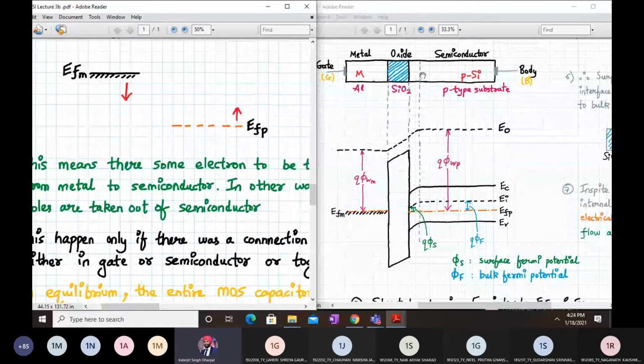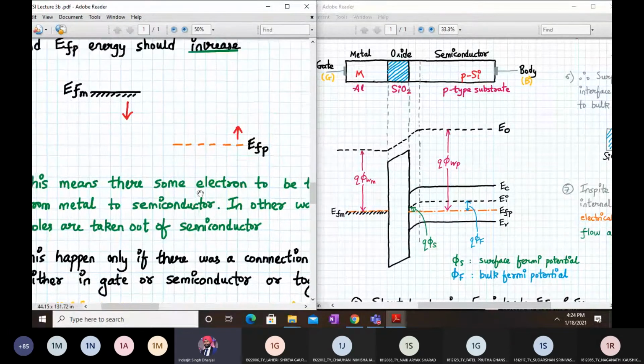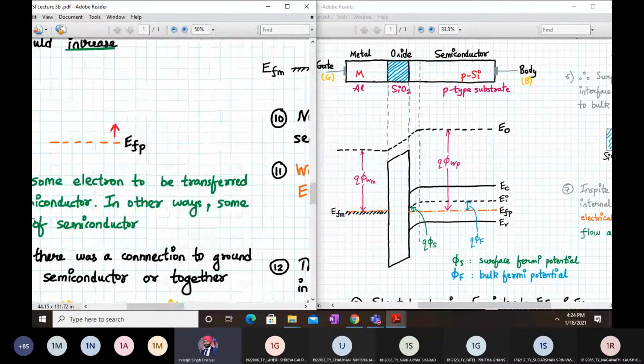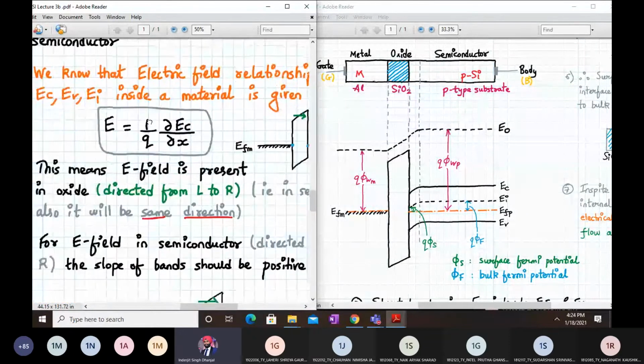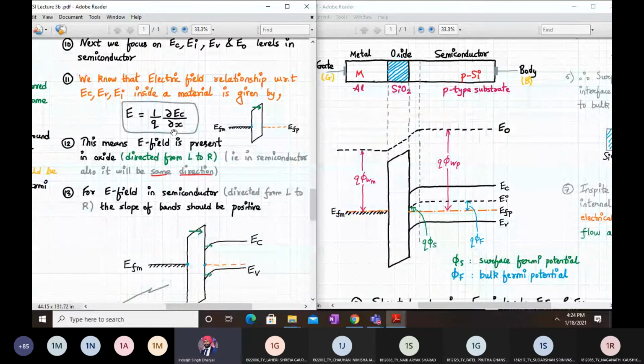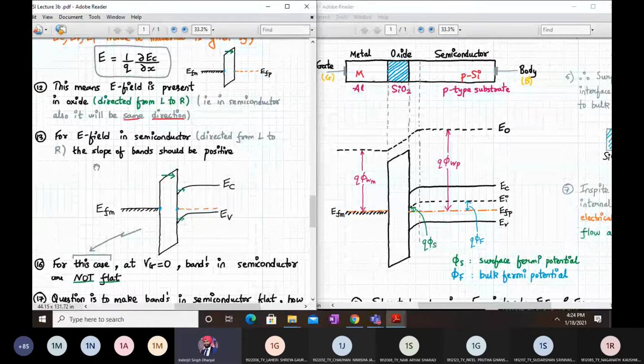This is the bulk region and this is near the surface. Fine. So for this energy level to move up, we have to lose some holes from here. That is what is really going on over here. So let's start drawing it. We know that electric field will be present only if there is some change in the band bending. And here the band bends in the case of oxide, so there is a presence of electric field. Similarly, for the conduction band, valence band, and intrinsic Fermi level, the same band bending will happen.